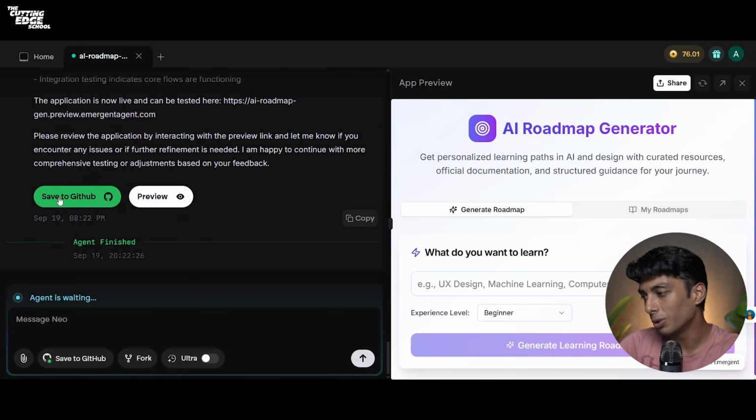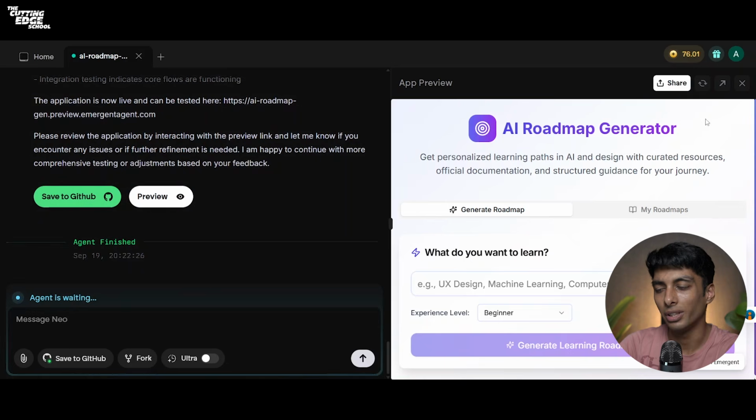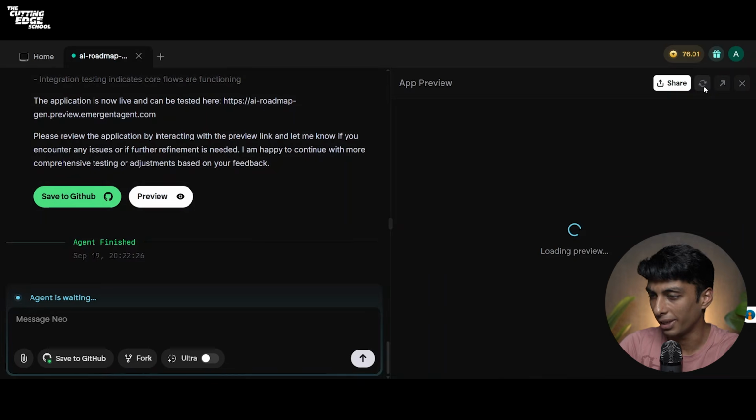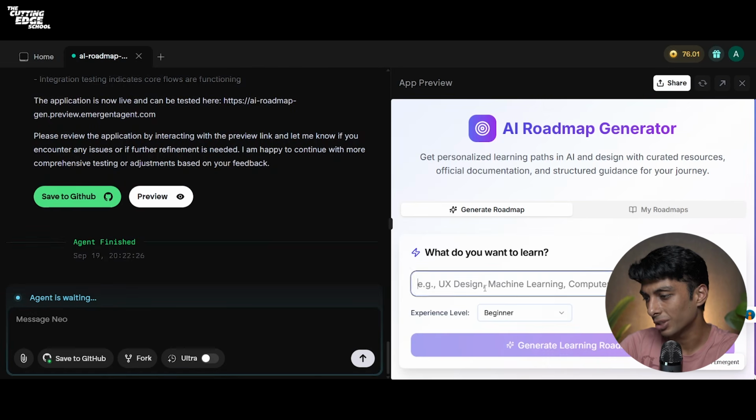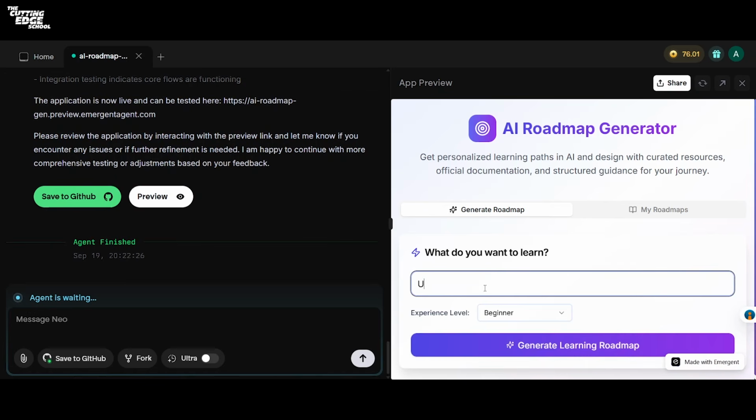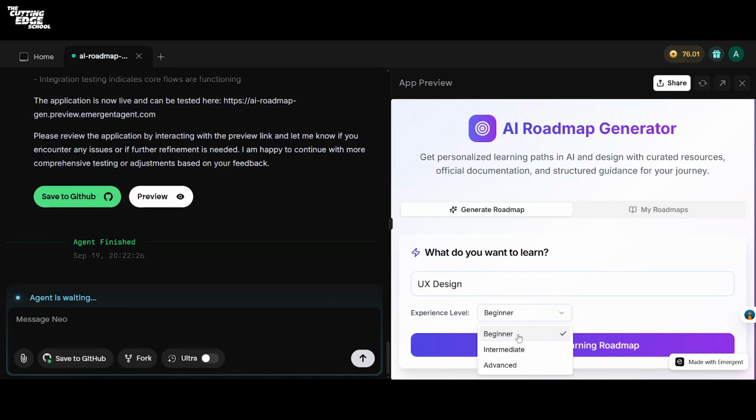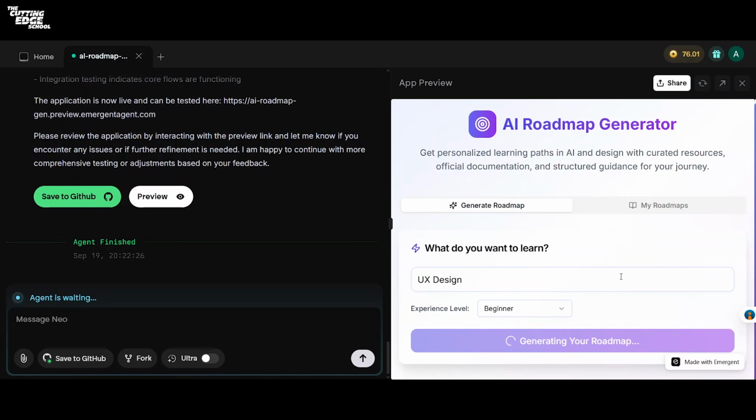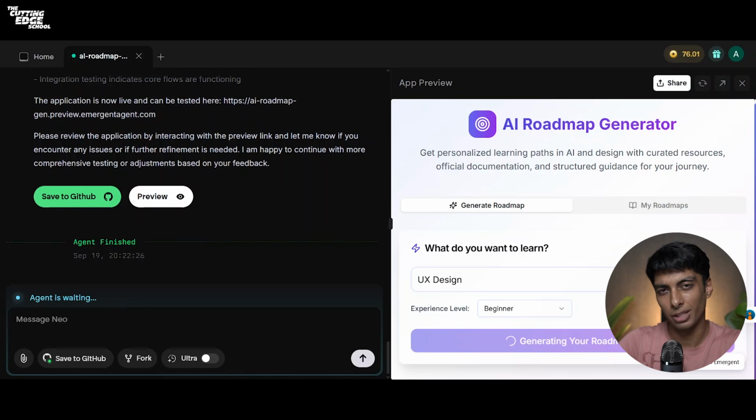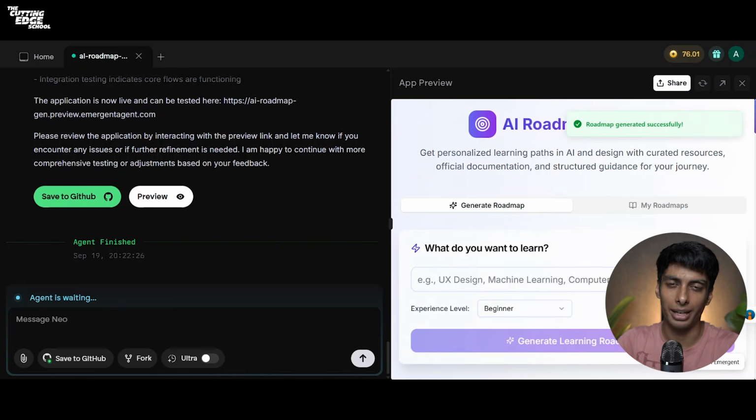Now it gives you the option to save to GitHub as well as preview. So on the right side, we are already previewing our application. Let us do a simple refresh and search, for example, UX design. I'll select the experience level as beginner only and click on Generate Learning Roadmap. Let's see if our application actually works. Now, in some cases, if your application breaks or doesn't work, all you have to do on the left side is tell your agent that it's not working, it's giving the following problem, and it will fix it for you.